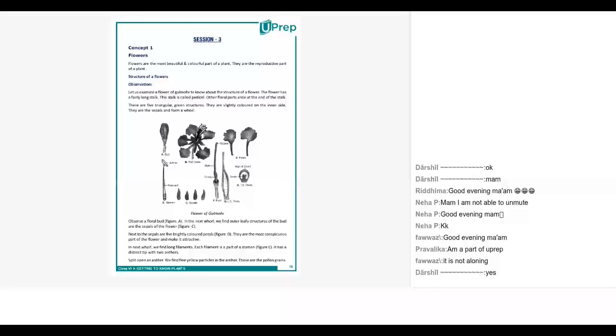Darshil, can you unmute yourself and read out the first few lines? Yes, ma'am.